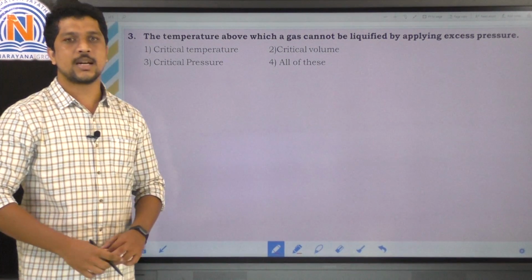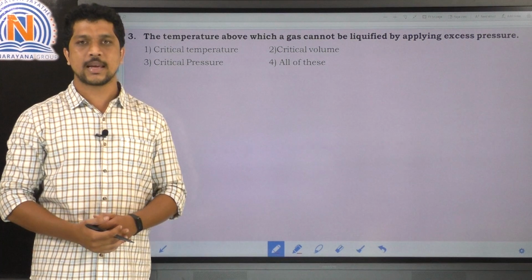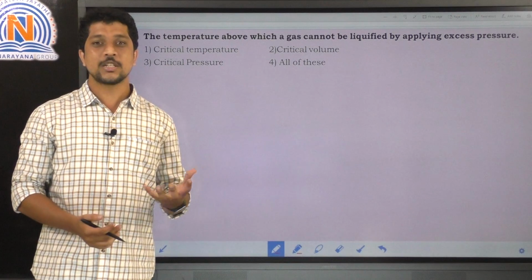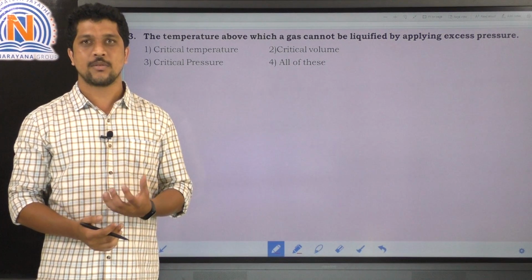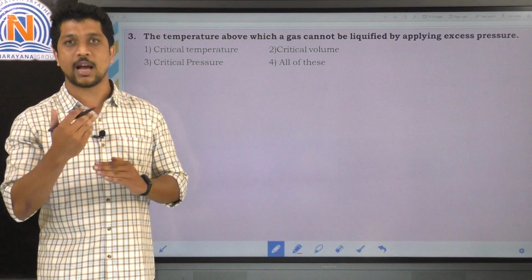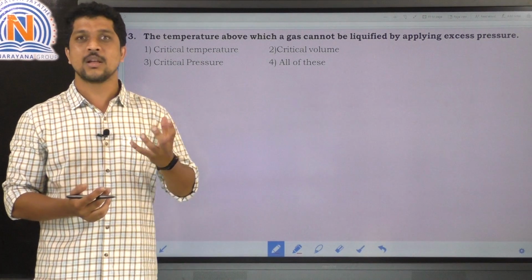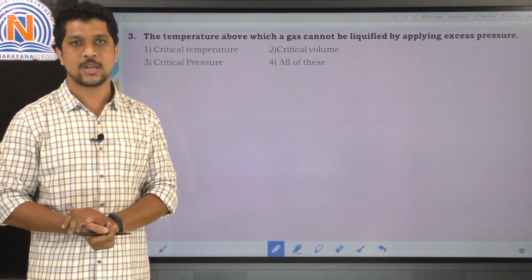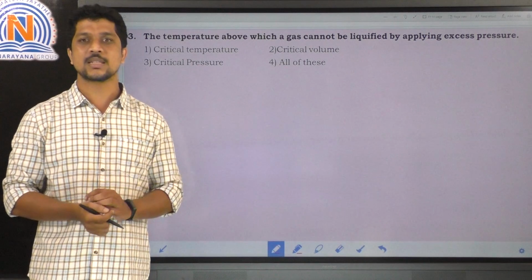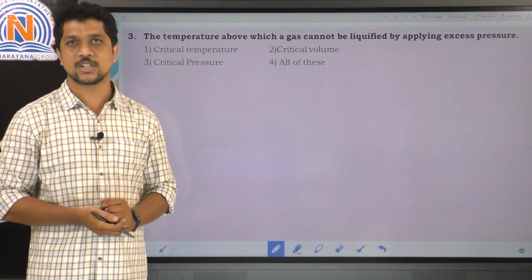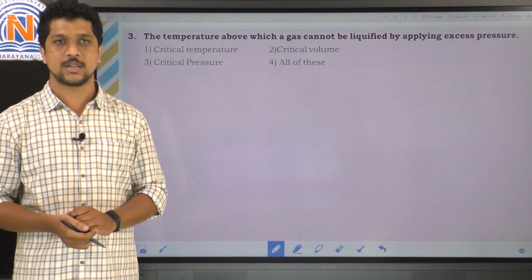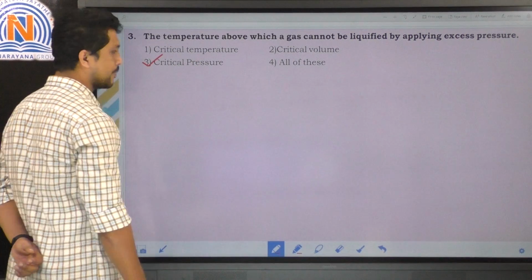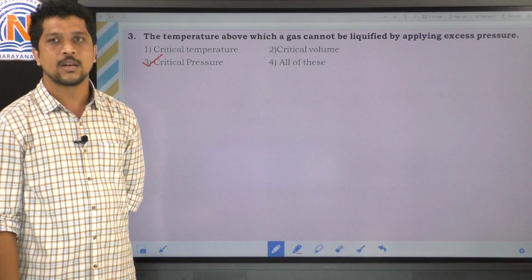Here the question: the temperature above which a gas cannot be liquefied by applying excess of pressure, right? So the temperature above which a gas cannot be liquefied by applying excess of pressure is called the critical temperature. So the correct option is the third option. Let's move on to the next question.